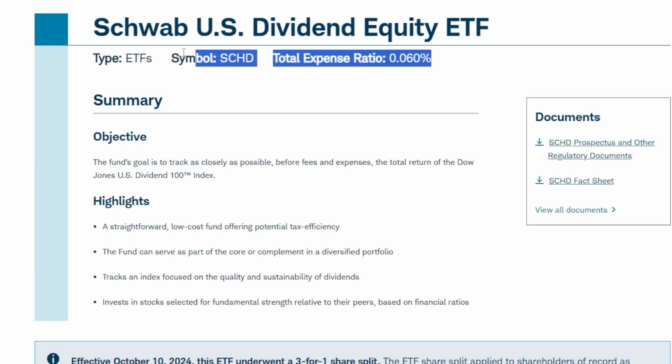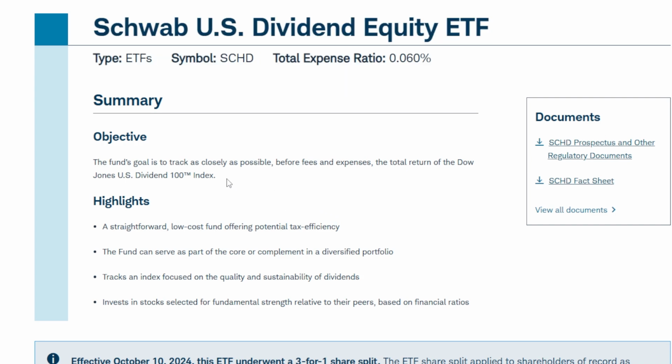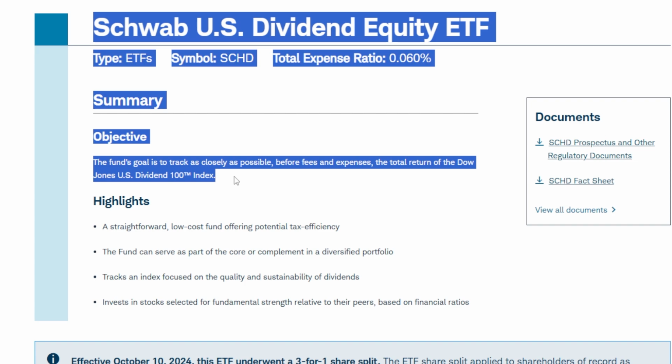Now, because of what SCHD offers as far as exposure to around 100 different stocks within the underlying index, the fact that this ETF offers around a 3.5% to 4% initial dividend yield depending on where you bought into it, and this ETF has offered some growth and dividend growth historically, this ETF in my opinion is very close to the perfect dividend growth ETF and sort of a one-size-fits-all ETF that would solve for most of what most dividend investors are looking for.